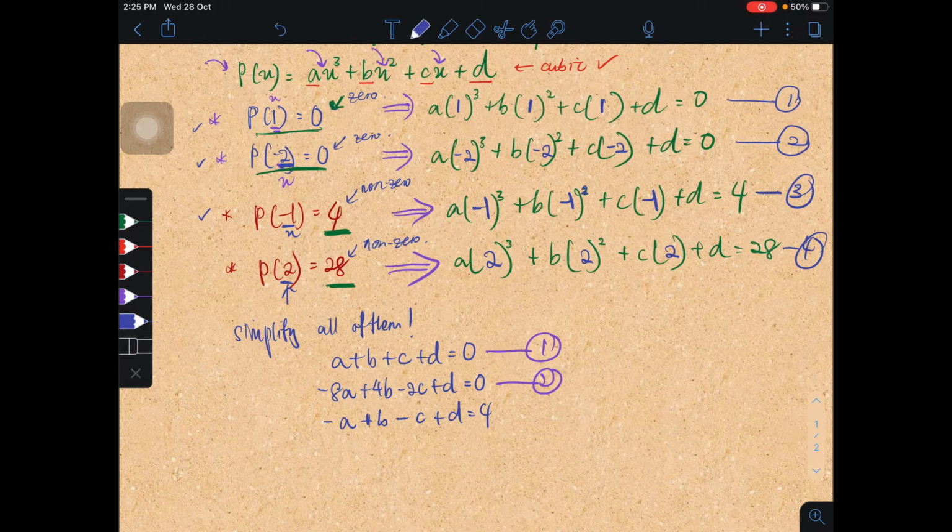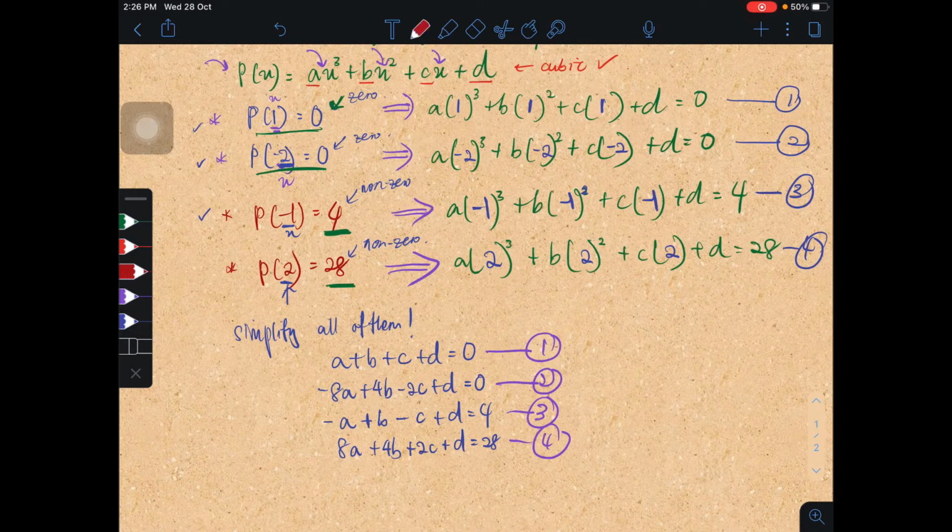That's why it's still positive over there. So this is your third equation. And the fourth equation, the last equation, gives us 8a plus 4b plus 2c plus d equals 28. So this is equation number 4.